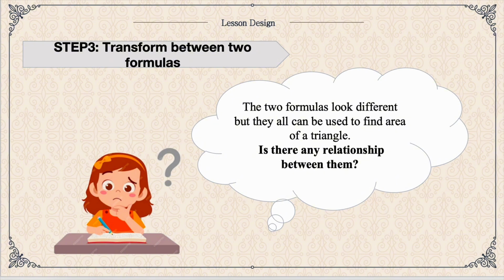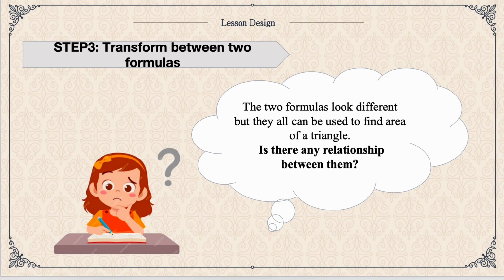The third part of lesson design is transfer between the two formulas, Heron's formula and Qin Jiushao's formula. We will ask students that the two formulas look different, but they can both be used to find the area of a triangle. So is there any relationship between them?